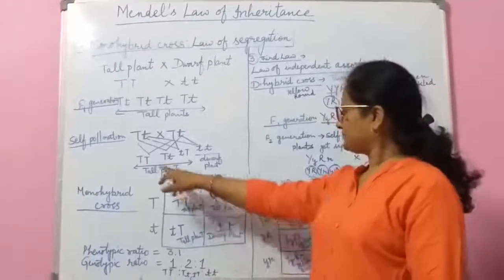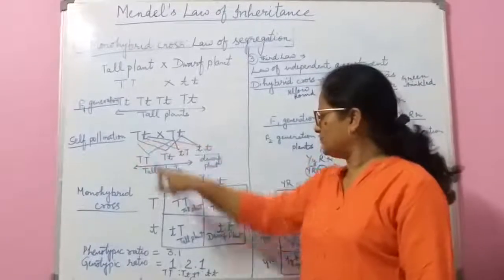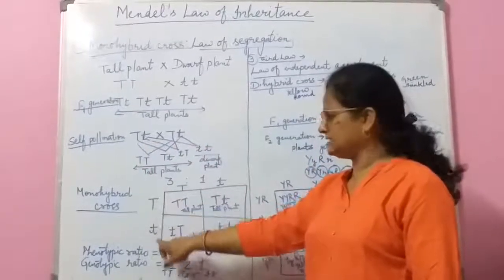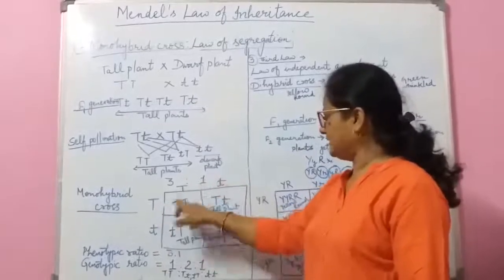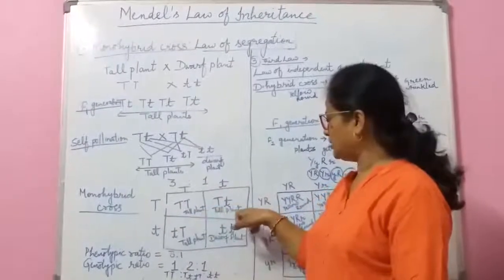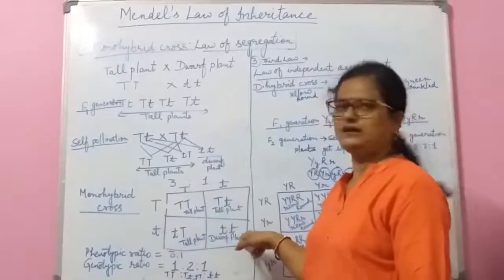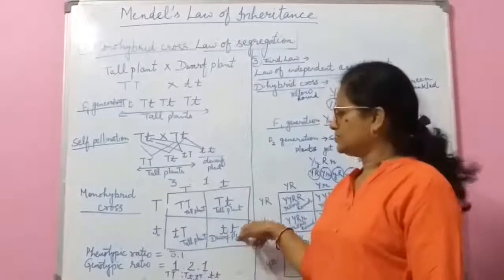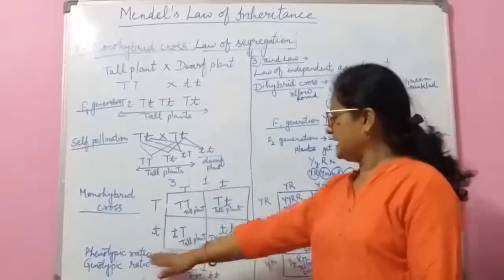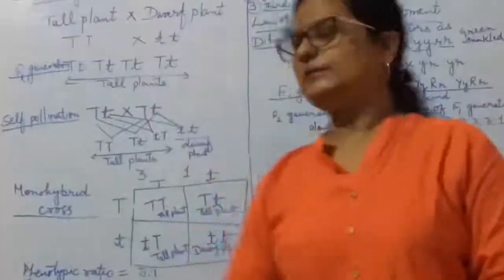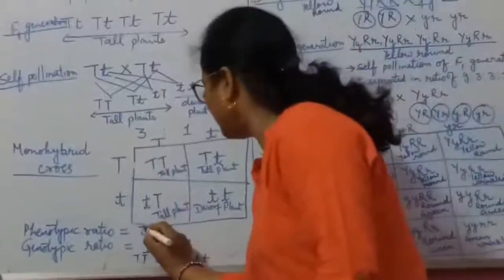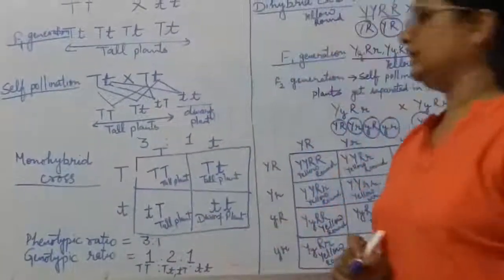So look here, capital T, small t, capital T and small t, these are the gametes, and here also these are the gametes. Then when they cross, three are tall plants and only one is a dwarf plant. So this is the monohybrid cross. Here the phenotypic ratio will be 3:1, means 3 tall plants and only one dwarf plant.